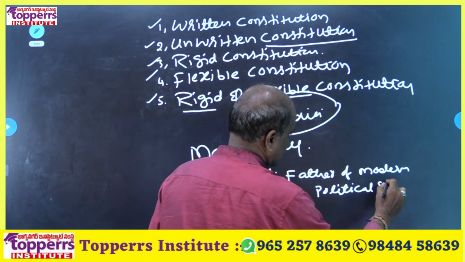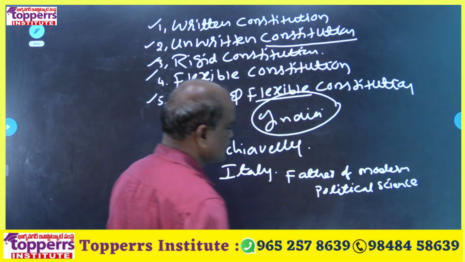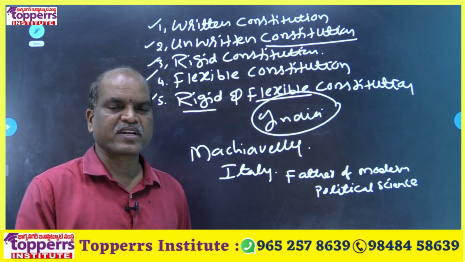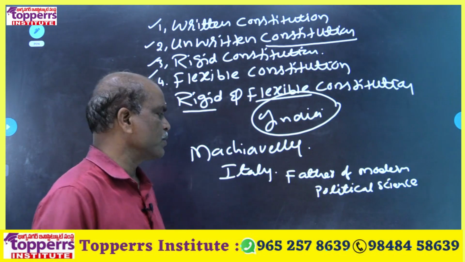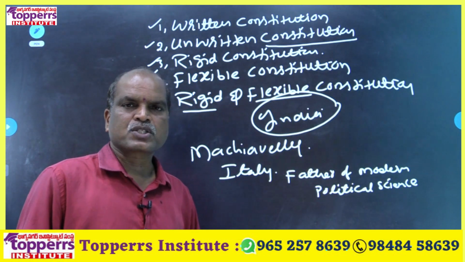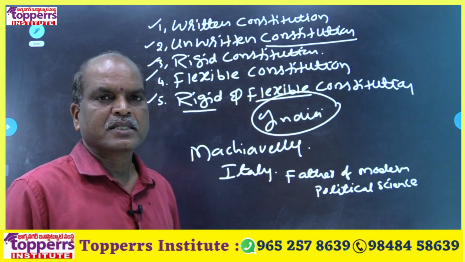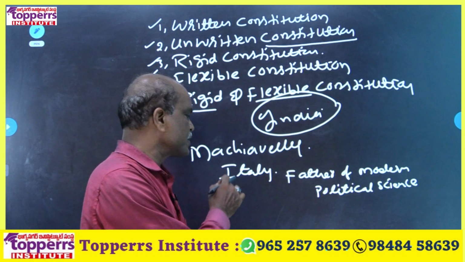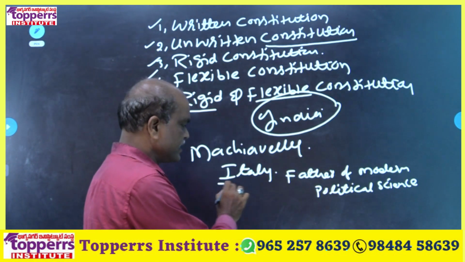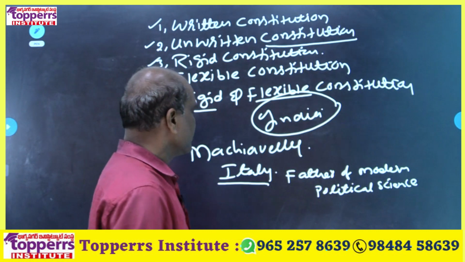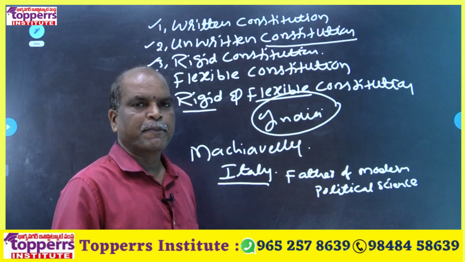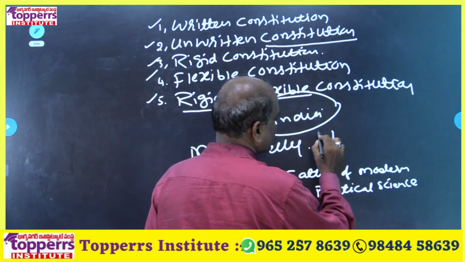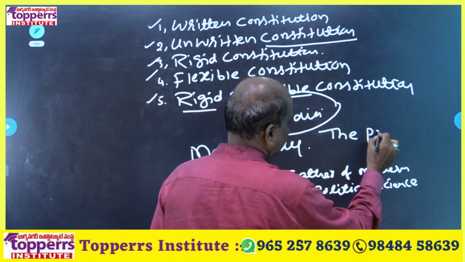Aristotle is the father of political science. Machiavelli is the father of modern political science. That is the difference between Aristotle and Machiavelli. Aristotle is one of the great Greek political philosophers. Machiavelli is a great political philosopher in Italy. Machiavelli also wrote a number of books. Out of them, the most important book is The Prince.